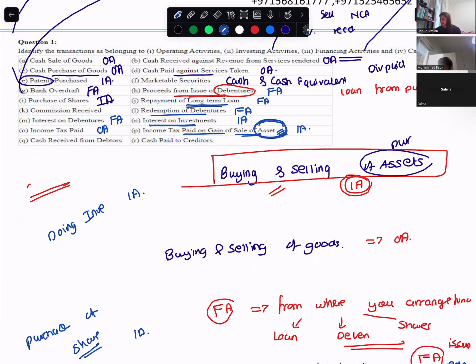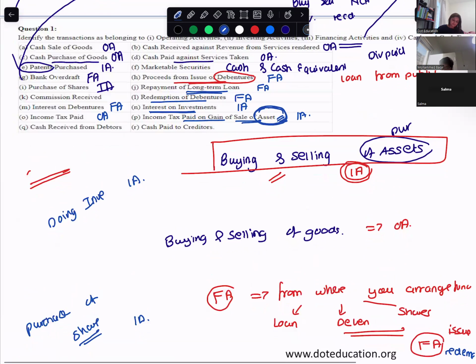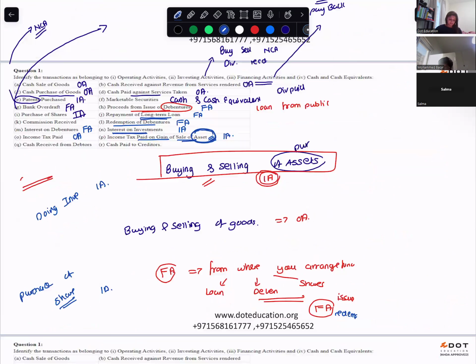Cash received from debtors. This will be like we're getting money, right? Operating activity. We are getting money and paying money happens in all activities. That is not the reason for operating, investing, financing. Who are debtors?